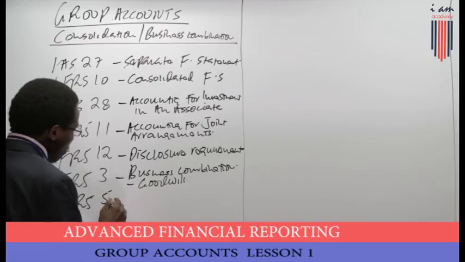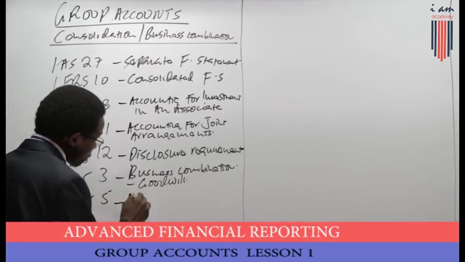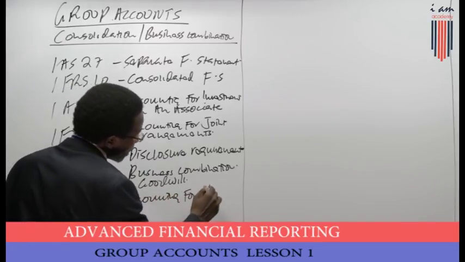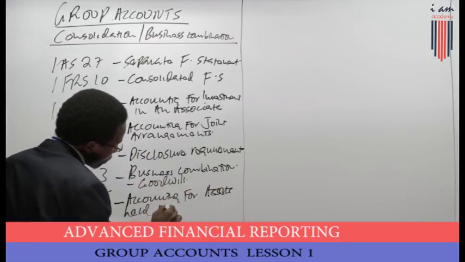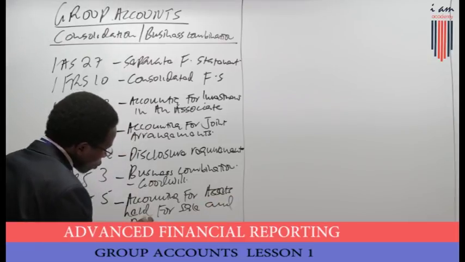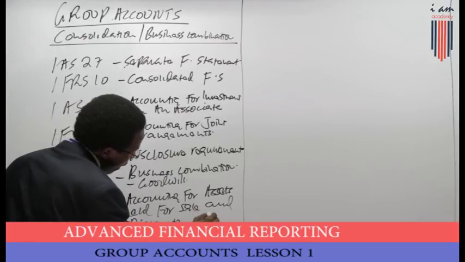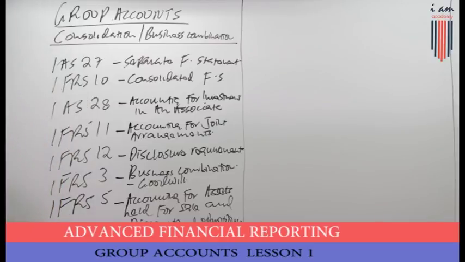Then IFRS 5 talks about accounting for assets held for sale and discontinued operations. So those are some of the items we'll be looking at, friends.